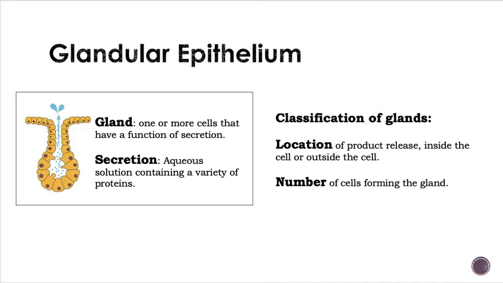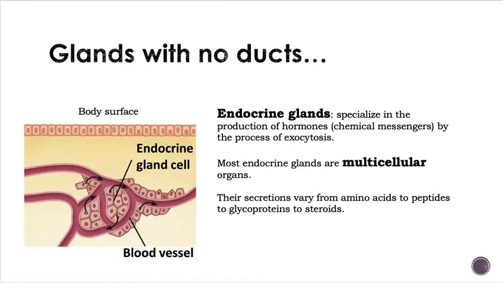In terms of the classification of these glands, we have to consider the product that is being released inside the cell or outside the cells. Another thing that we use for that classification would be the number of cells that are forming that gland. So let's talk about the types of glands that have no ducts whatsoever. They will be found completely on the inside of the body. We call those endocrine glands.